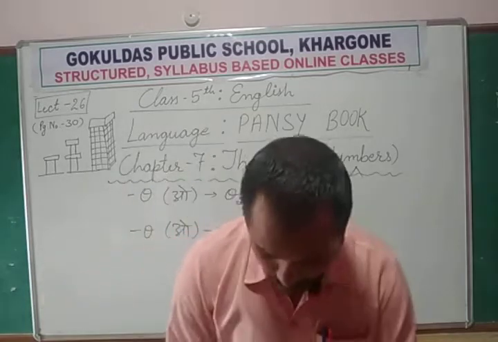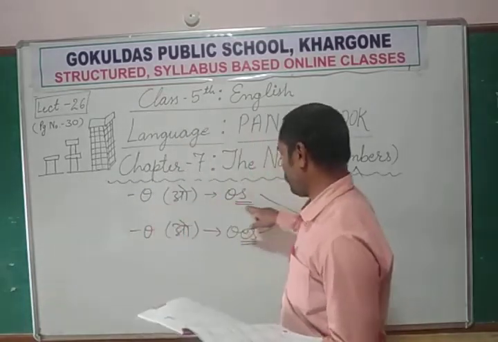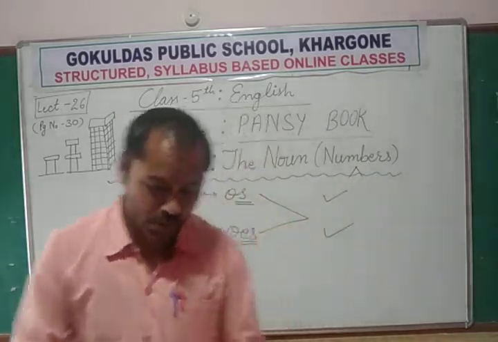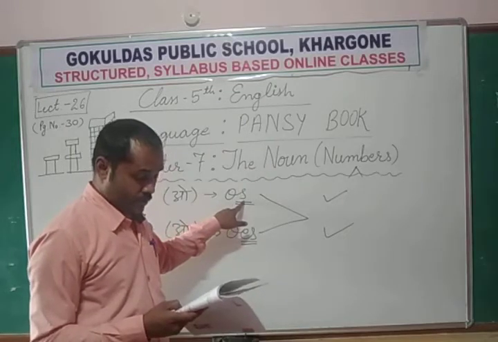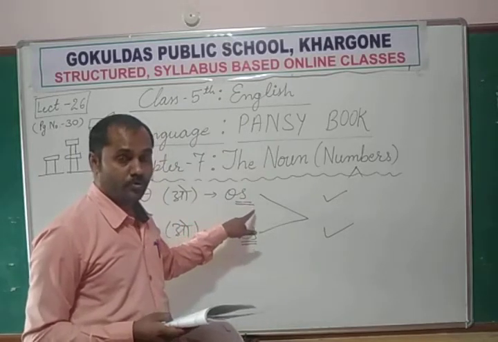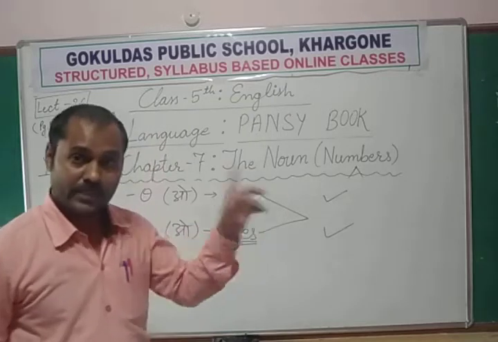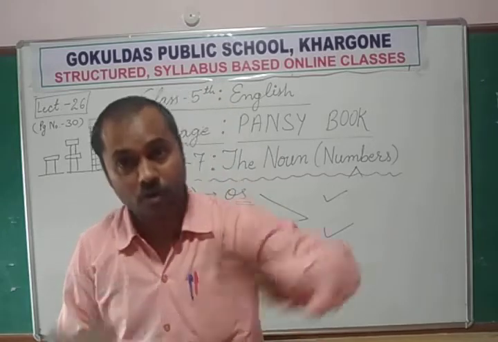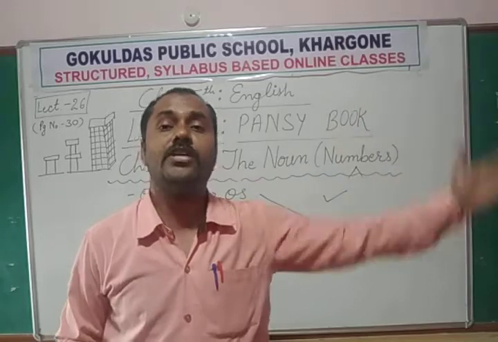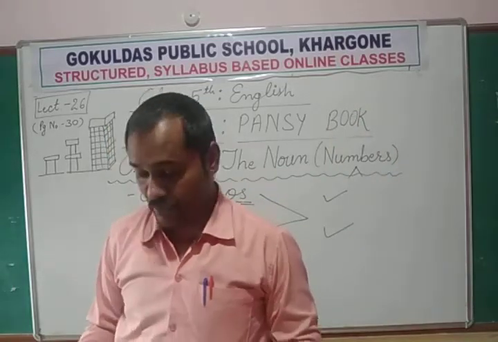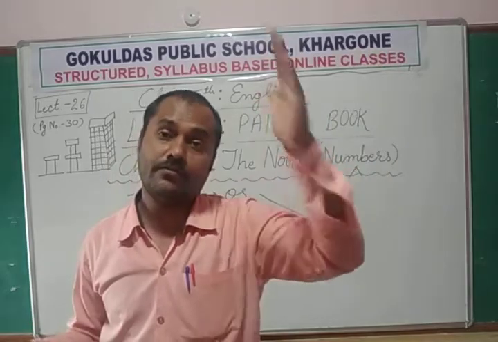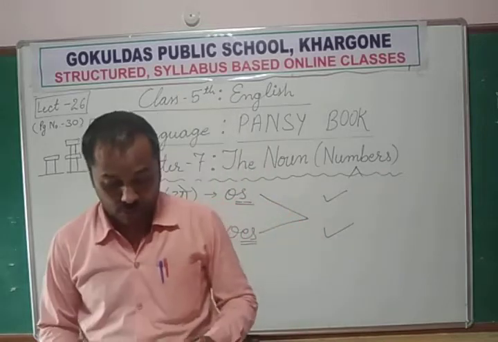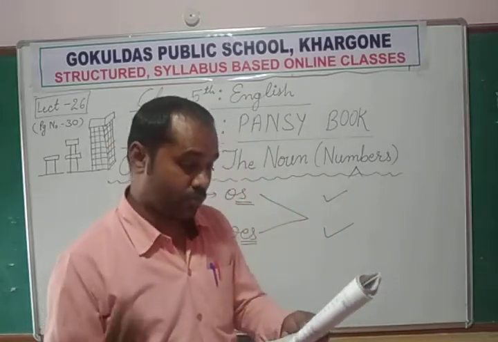So what are these? First let's see this rule, which words follow this rule. The first table is just like bamboo, so we simply add s: bamboos. Canto, cantos. You know what is canto? You can search in the dictionary. Canto is a long type of poem which is divided into different chapters. That is called cantos. Chapter 1, chapter 2, chapter 3, like that. Cuckoo, cuckoo bird, cuckoos.